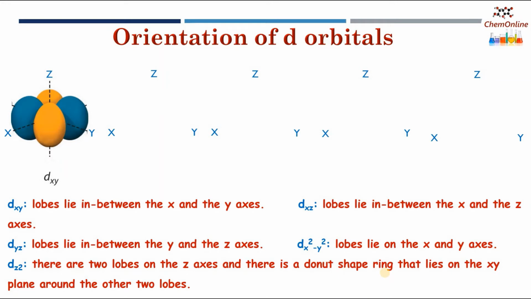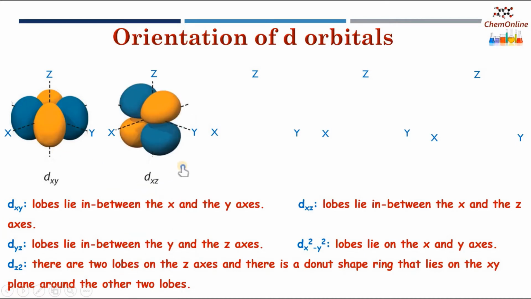Before going to more details about the crystal field theory, let's discuss the orientation of d orbitals. We know that there are 5 d orbitals. The first one is dxy. In the dxy orbital, the lobes lie in between the x and the y axis, as you can see here. Here, the lobes lie in between the x and the y axis means the electron density is oriented in between the x and the y axis.